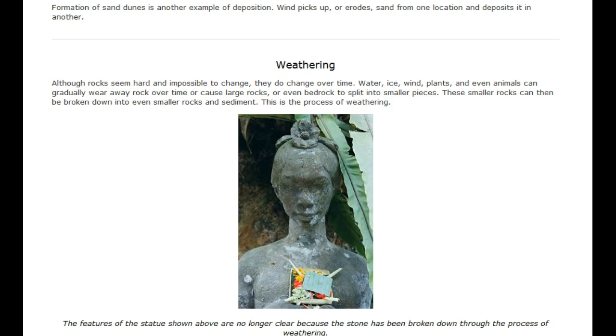Although rocks seem hard and impossible to change, they do change over time. Water, ice, wind, plants, and even animals can gradually wear away rock over time, or cause large rocks, or even bedrock, to split into smaller pieces. These smaller rocks can then be broken down into even smaller rocks and sediment. This is the process of weathering.